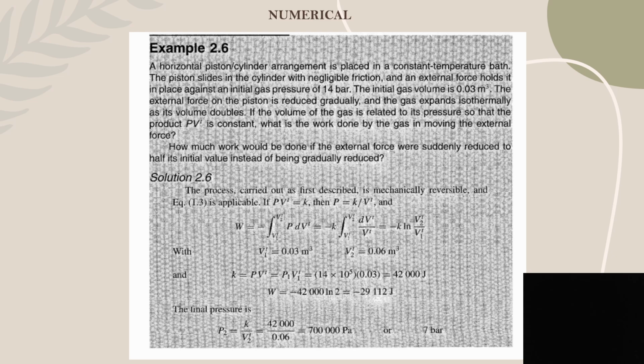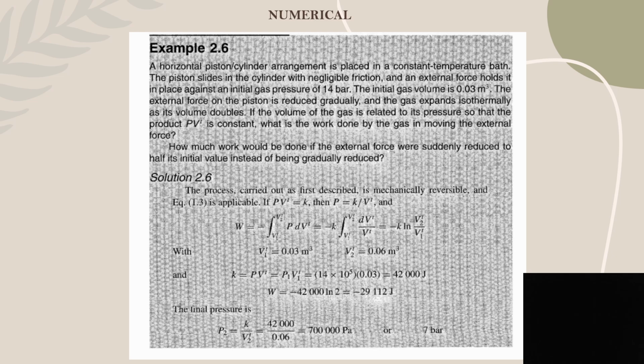How much work would be done if the external force were suddenly reduced to half of its initial value instead of being gradually reduced? So, in this example, we have a gas in a horizontal piston-cylinder which is initially at a pressure P1 of 14 bar and an initial volume V1 of 0.03 meter cube. When the piston is allowed to expand till the volume doubles, we get a new volume V2 of 0.06 meter cube. We have two cases.